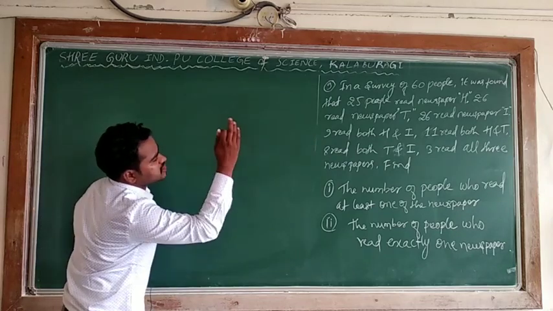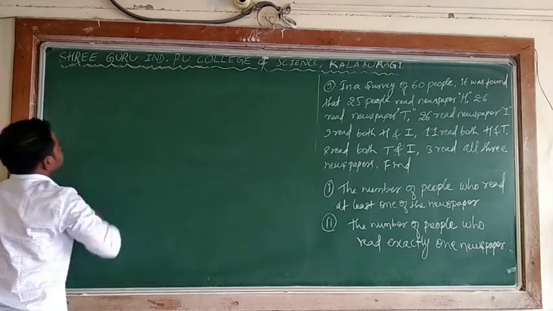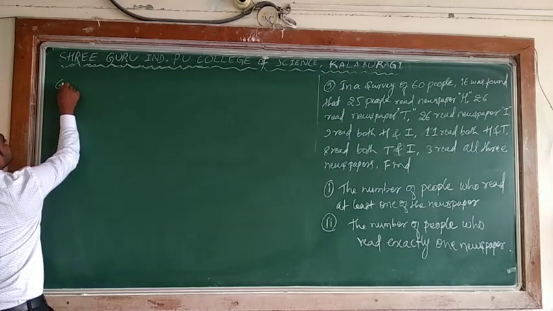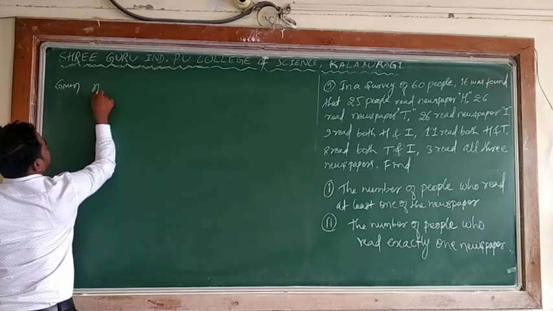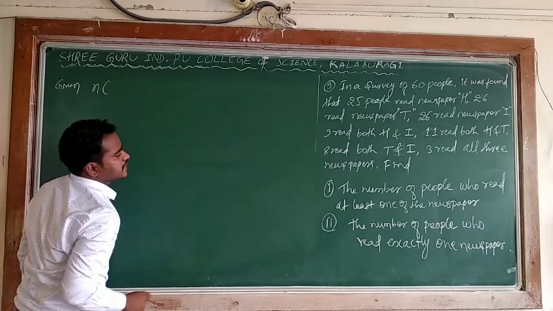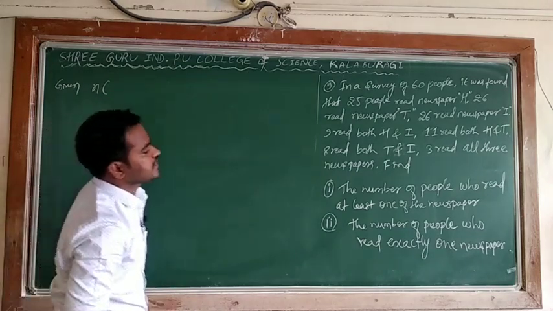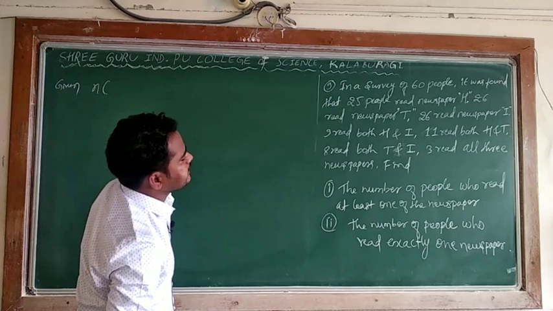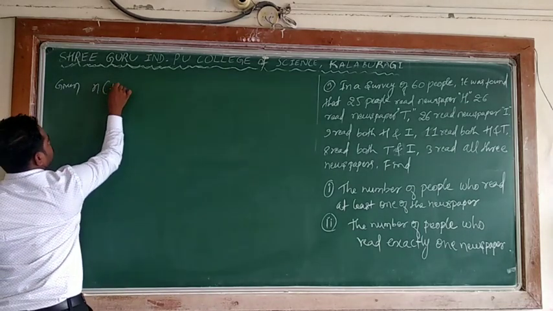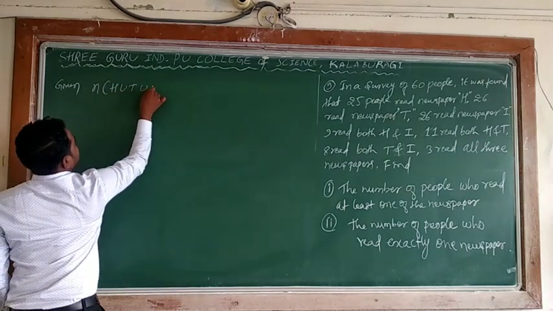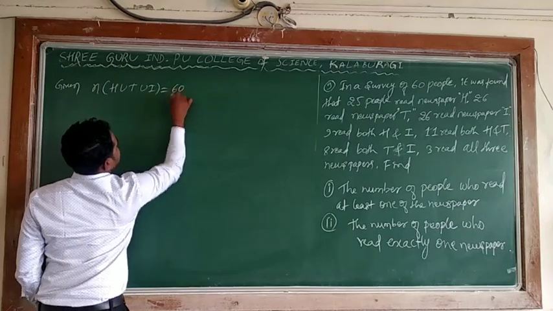According to the given, I will take the notation H, and second T, I. H union T union I is how much? 60, correct?